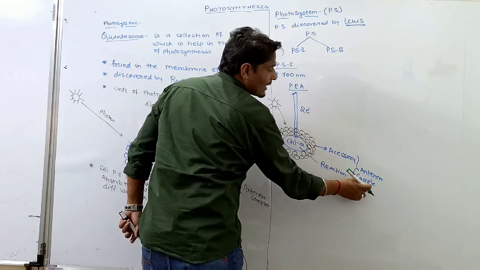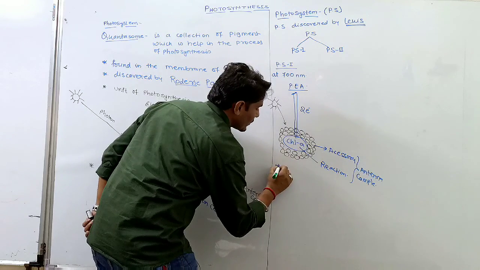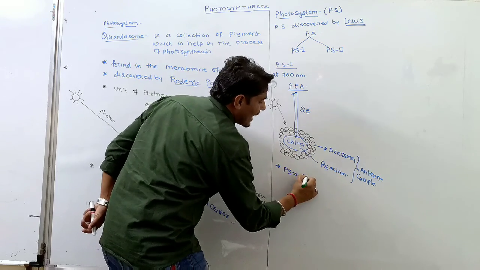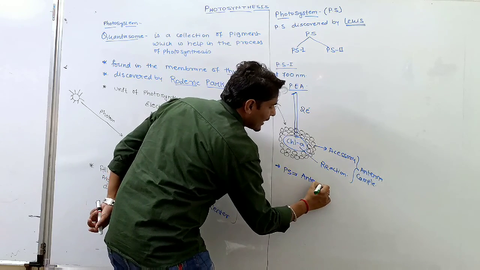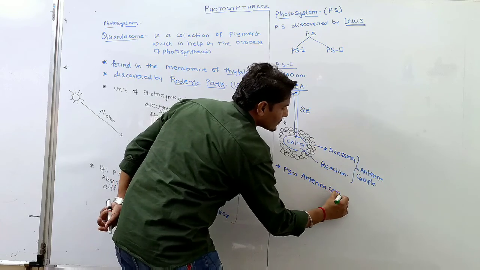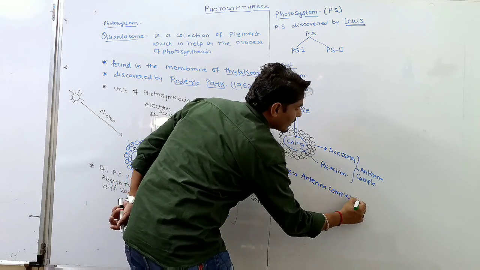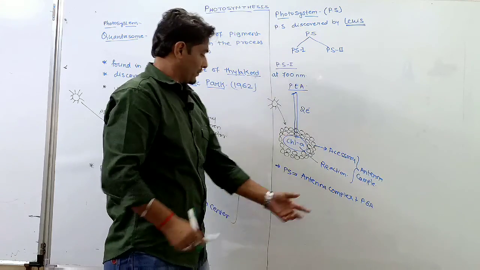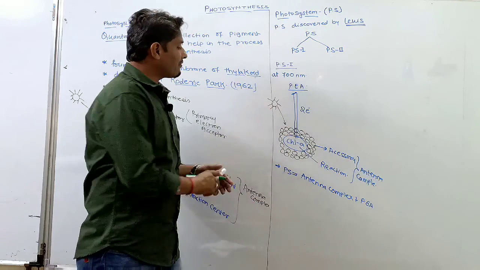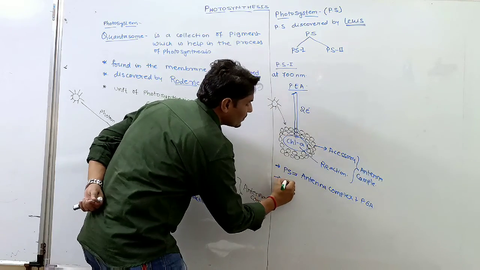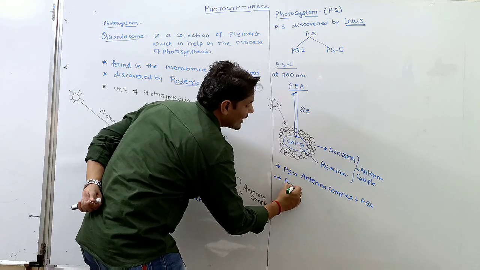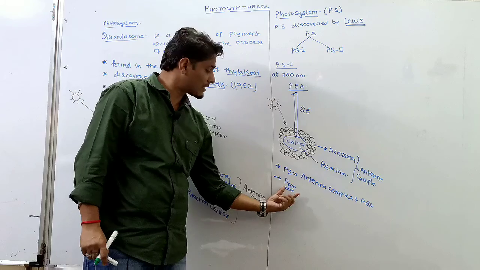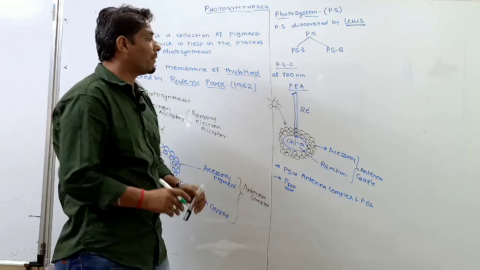So the antenna complex plus the primary electron acceptor is nothing but PS1. PS1 is also written in the form of P700. Okay, so PS1 को हम कौन से फॉर्म में लिख सकते हैं? P700 फॉर्म में लिख सकते हैं.